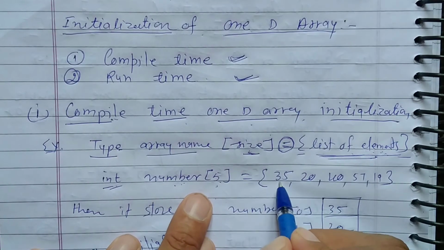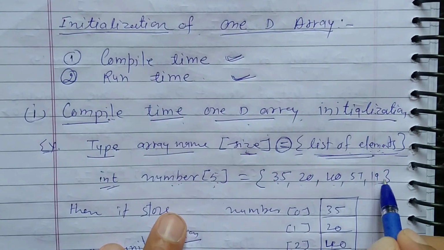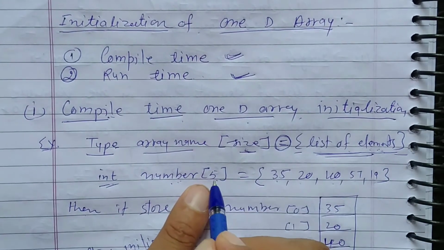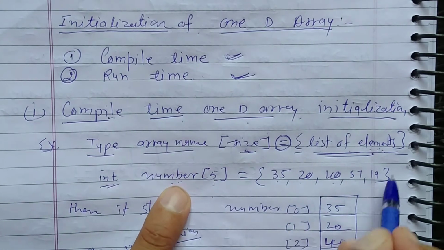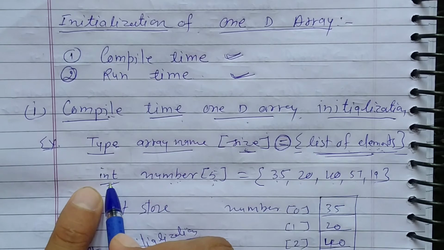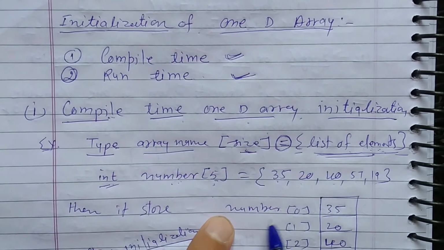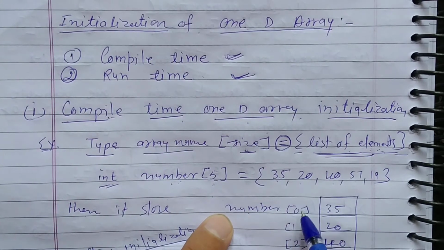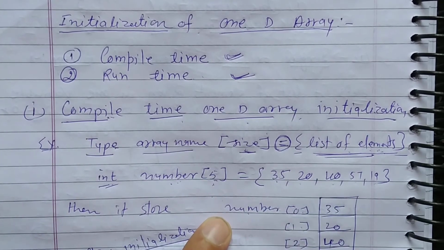So here 35, 20, 40, 57 and 19. These are the 5 elements, and these 5 elements are assigned to the array named number, and the values of these elements are integer type. Okay. So in computer memory, it will store number as the array name, with index 0, index 1, index 2, 3rd index, 4th index.